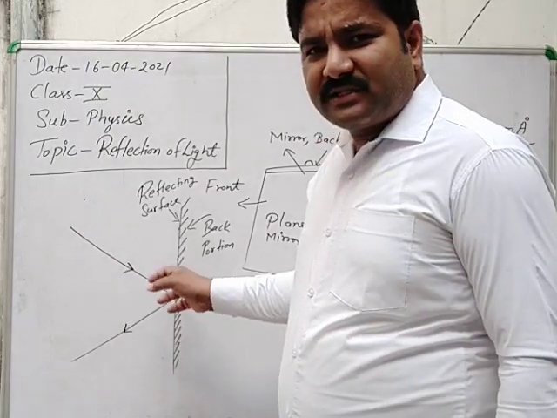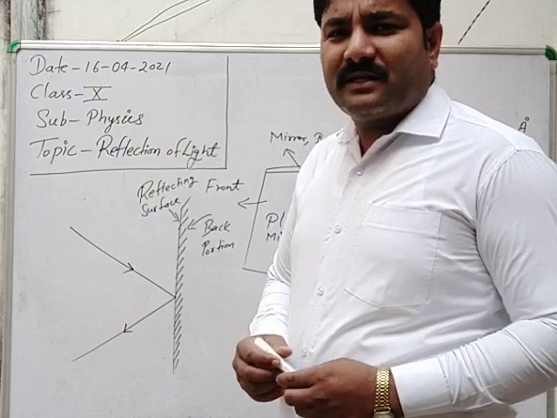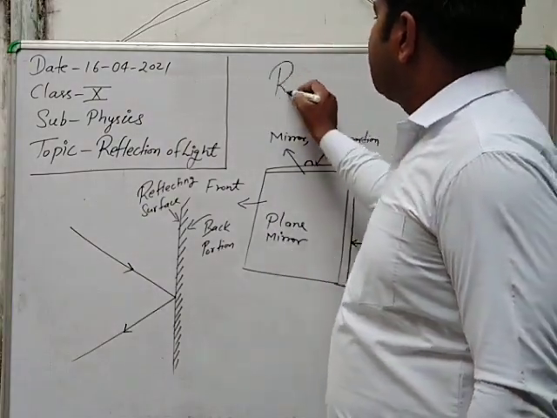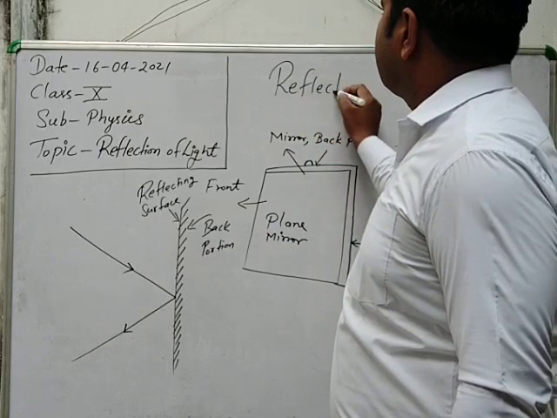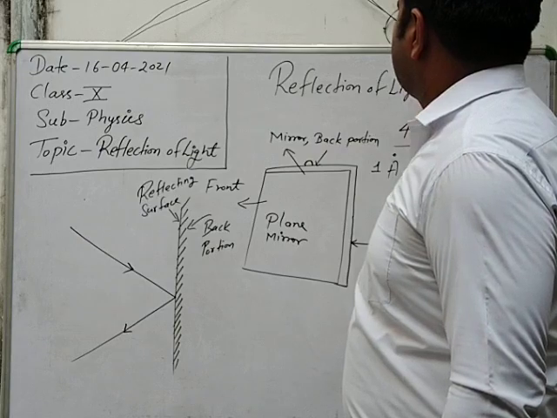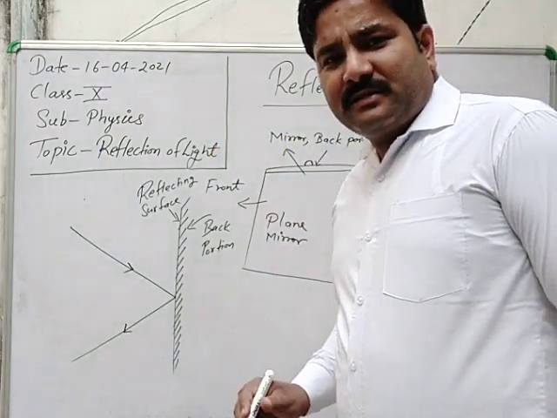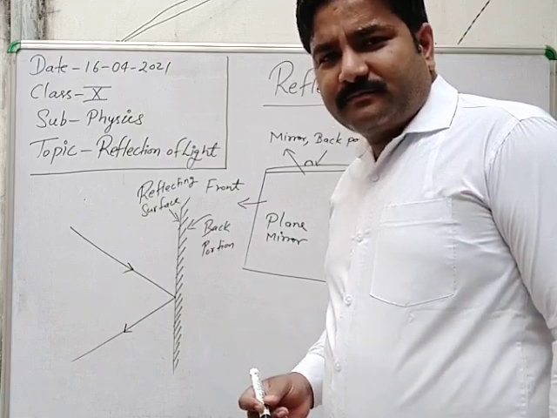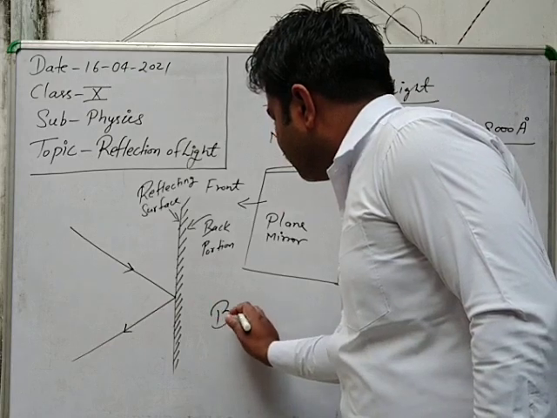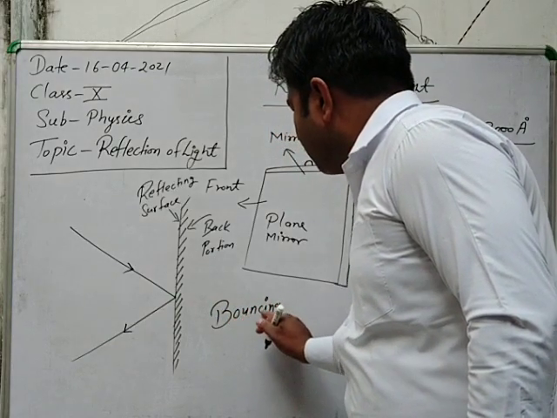So when light comes back after striking the plane surface, that concept is what? Reflection of light. You see reflection here. Reflection of light means what? That is bouncing back of light from a plane surface. Bouncing back of light.